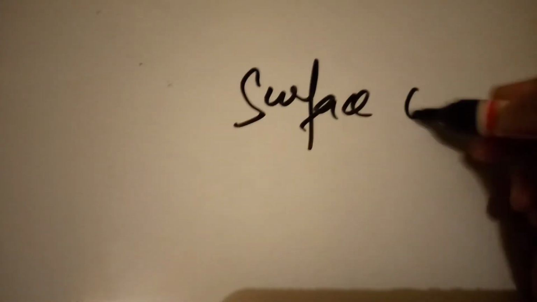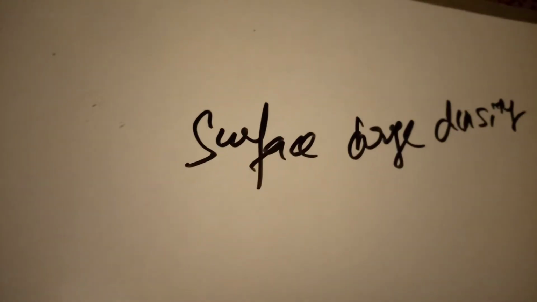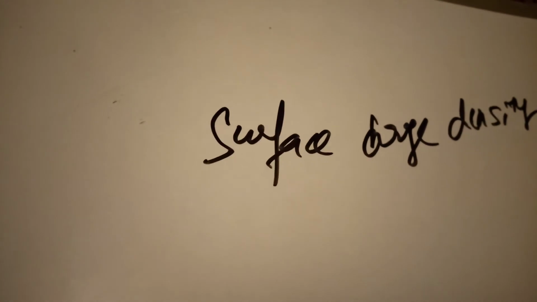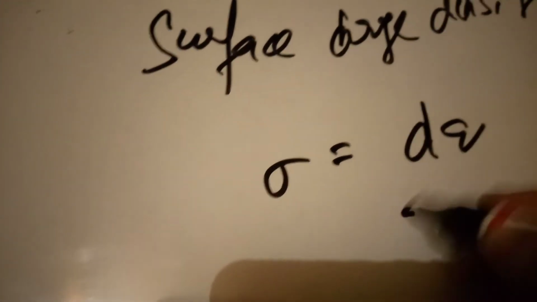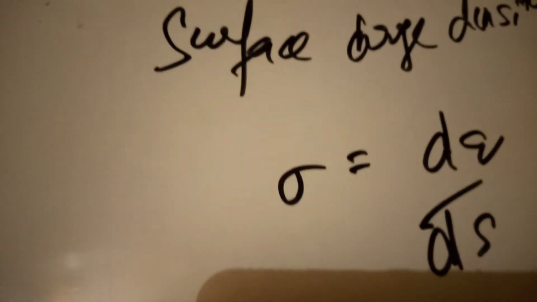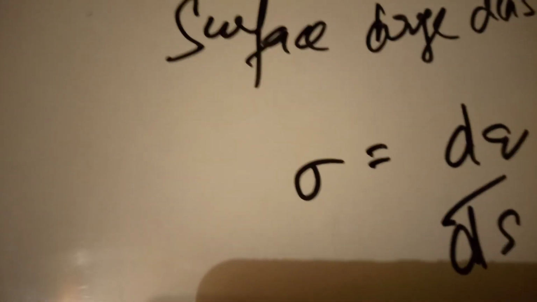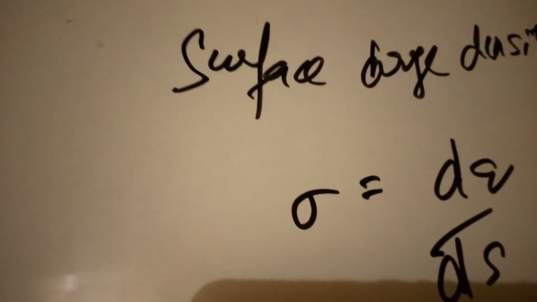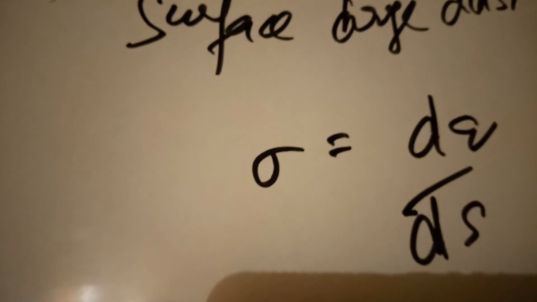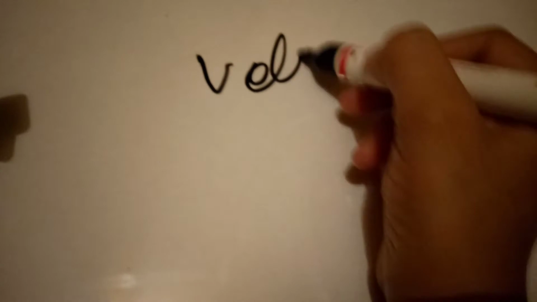Now the term surface charge density. Surface charge density is the distribution of charge uniformly per unit surface area, where sigma = dq/ds. I will repeat the definition again. Surface charge density is defined as the distribution of charge uniformly per unit surface area, and sigma = dq/ds.